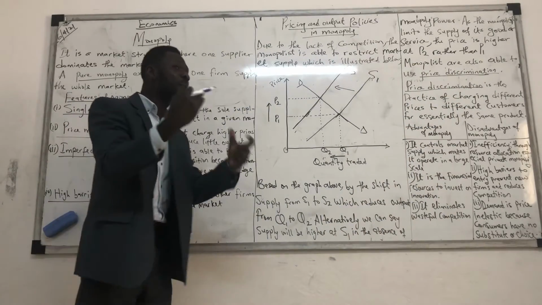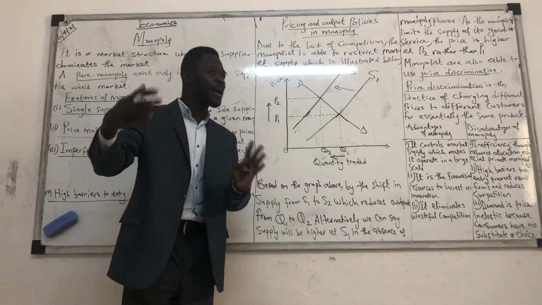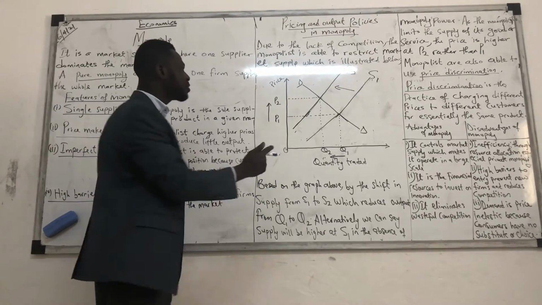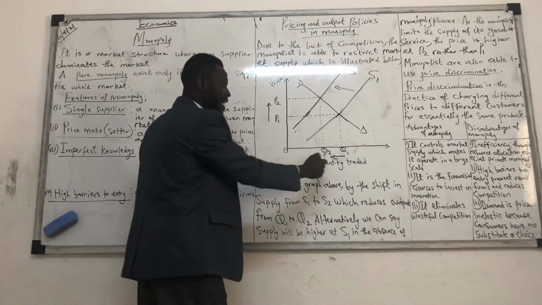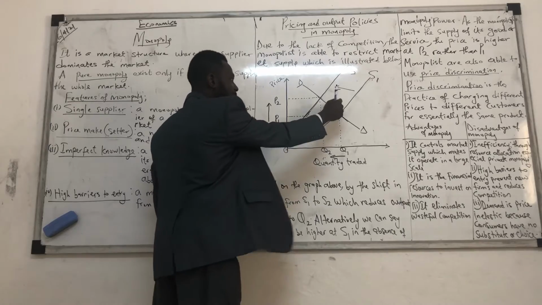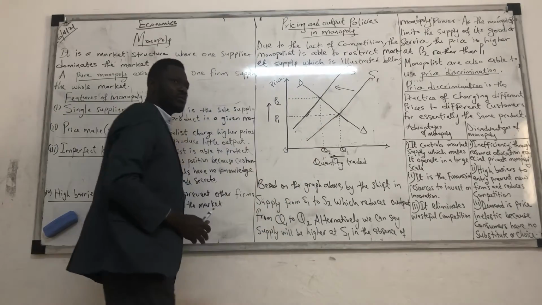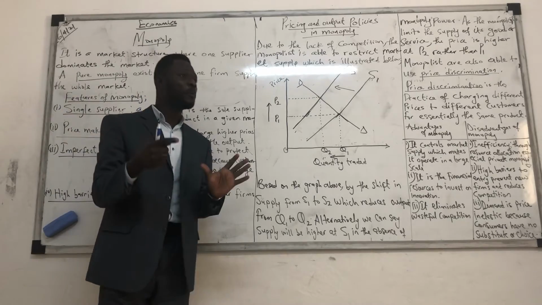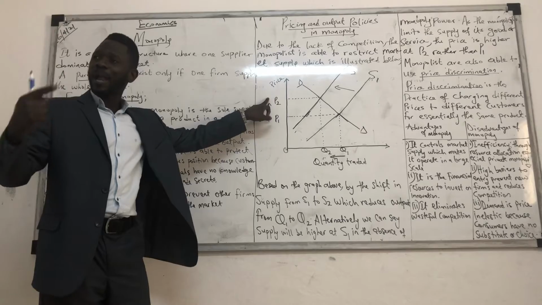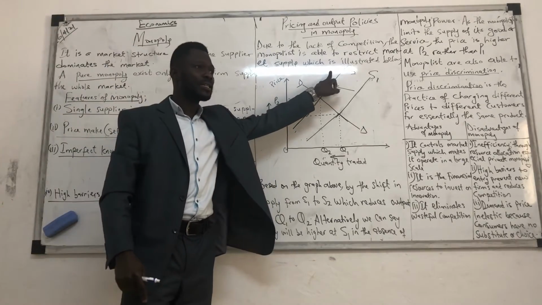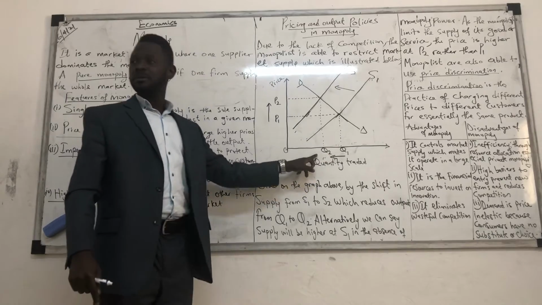So if it was not a monopolist, if it was just a different market structure, the price would be at P1. But because it's a monopolist, as it reduces its output, there's a shift in supply. The price has increased from P1 to P2. So the highest price in the monopolist will be at P2. Understand? The highest supply in the monopolist will be at S2.